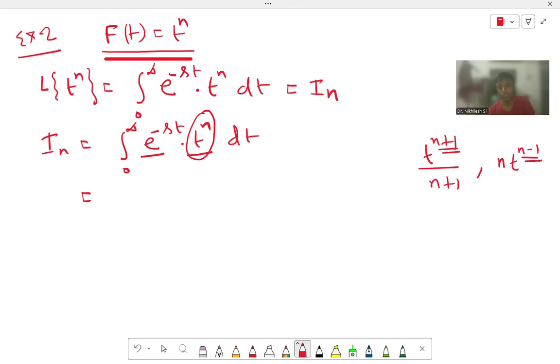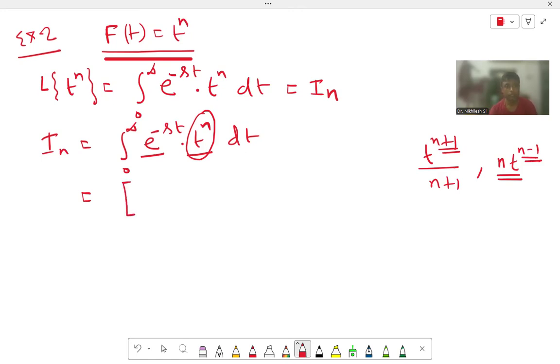The power is decreasing, so after some steps it becomes t to the power 0, and we can very easily integrate e to the power minus st. So it is easy to differentiate t to the power n. That's why we differentiate t to the power n and integrate e to the power minus st. Now we are using the by parts formula.